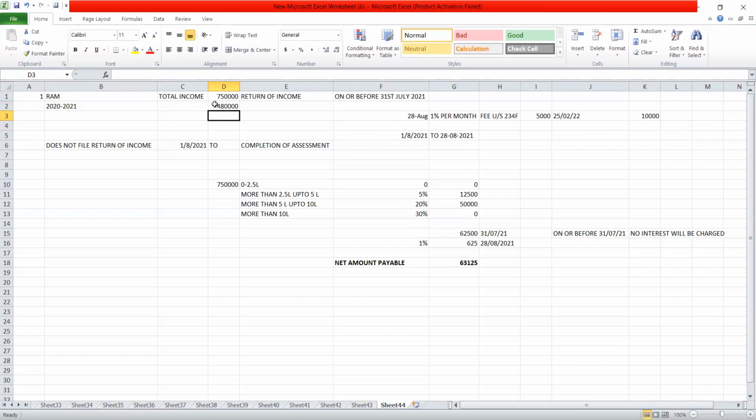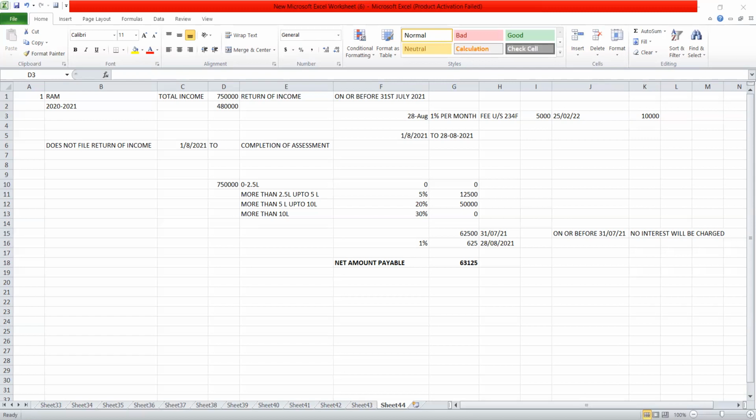So, if there is any assessee who is required to furnish his return of income, and the return of income is not furnished on or before the due date of filing, then such assessee is required to make the payment of interest as well as fees under section 234F.